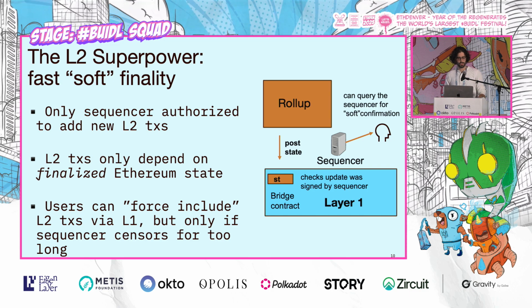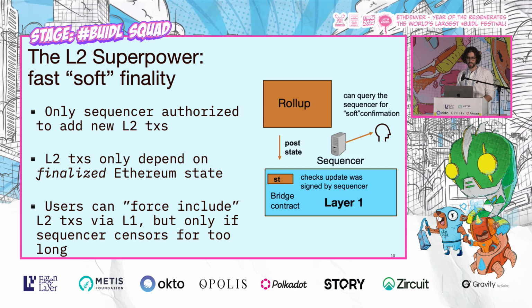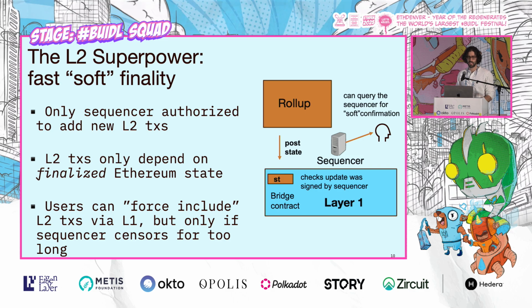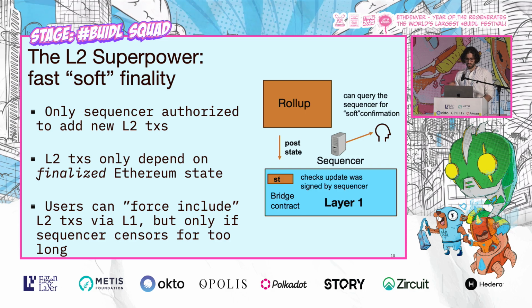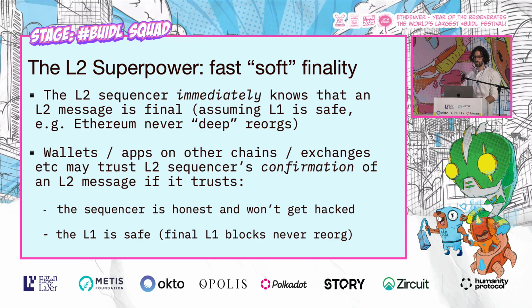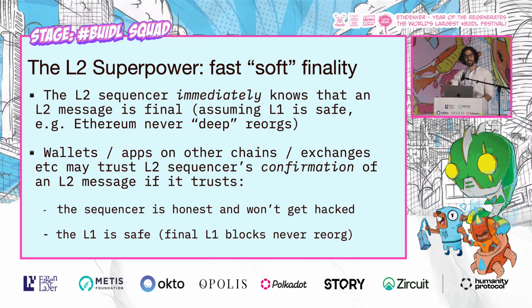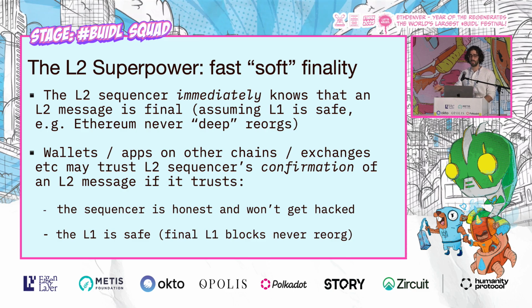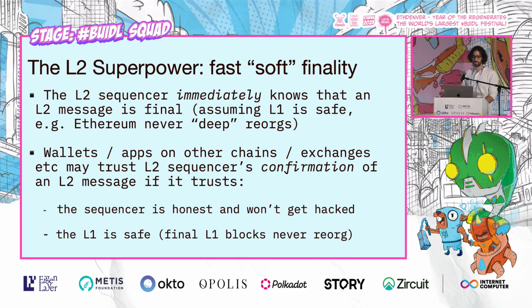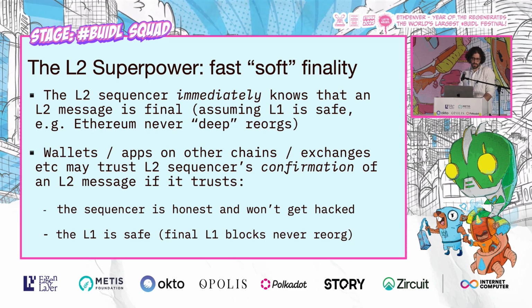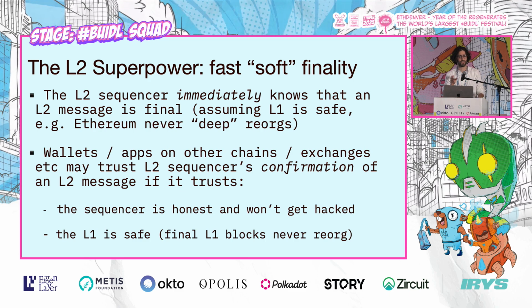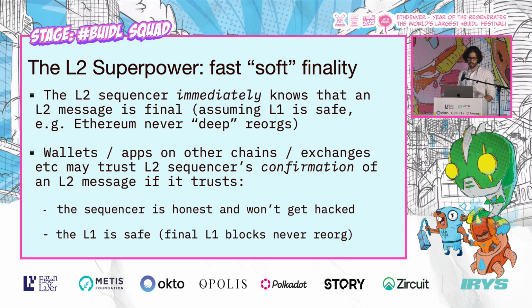And while users can force include L2 transactions via the L1, they can only do so if the sequencer censors them for too long. So the L2 sequencer immediately knows that an L2 message is final, assuming the L1 is safe, i.e., something like Ethereum, that Ethereum never experiences deep reorgs that break final Ethereum blocks.